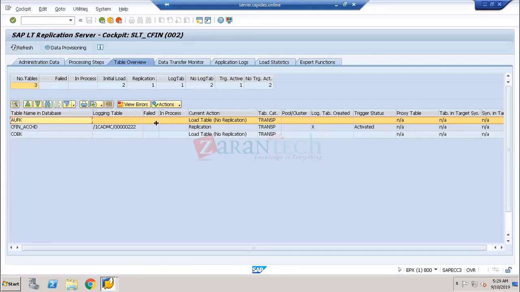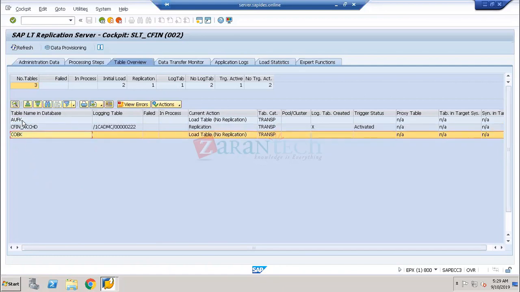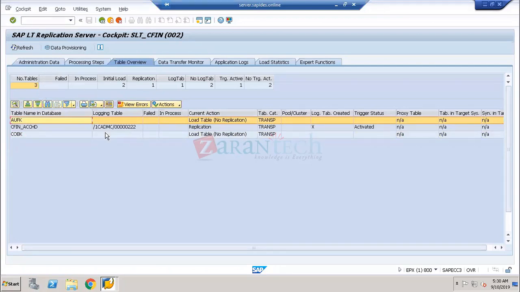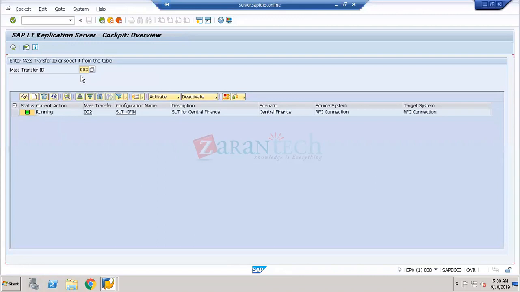So these are the three tables, very important. One table is related to the FICO, the second table is related to the controlling, and the third table, AUFK, is related to the cost object. So these are the three tables that have to be built up for the configuration. Second, these are the logical tables. We call them logical tables. So I'll come one by one, step by step.